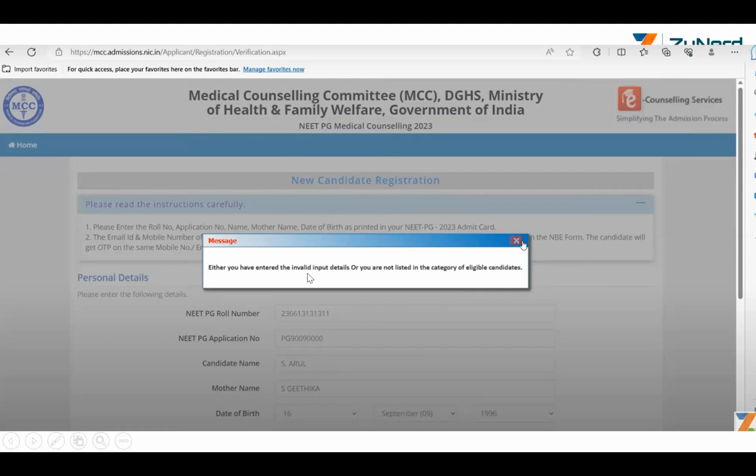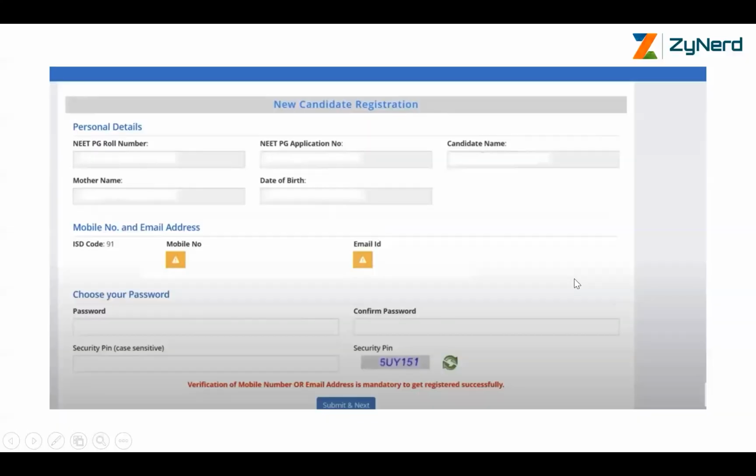The other reason why you will get this message is because you have entered invalid details. Let us say you have missed a space, or you have missed one number, you have added a space, you have missed a dot over here. Your father's name was entered one way, but your name was entered differently in your admit card, in your NEET MDS application. In that case, you have a problem. Either you are not eligible or you have entered invalid input details. Try with the right input details, you will be able to enter into the next page.